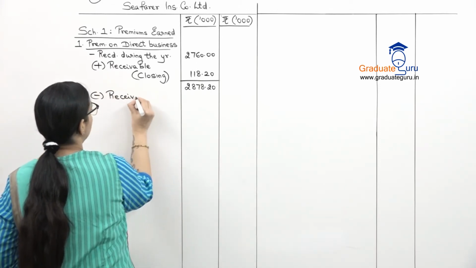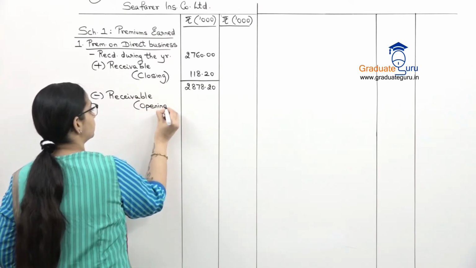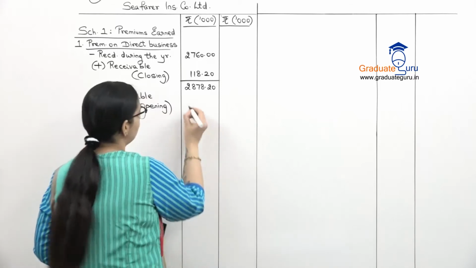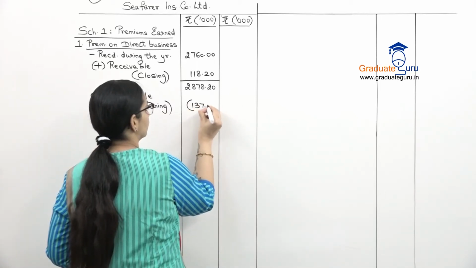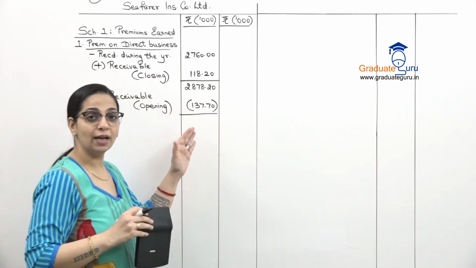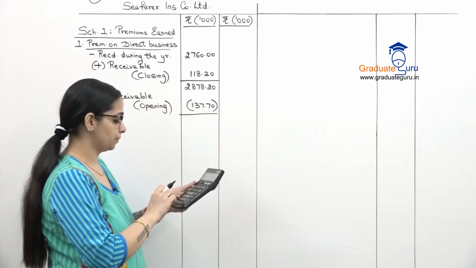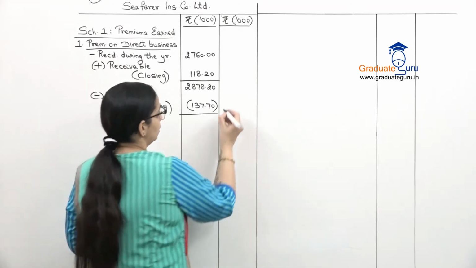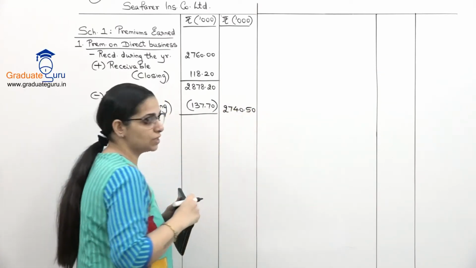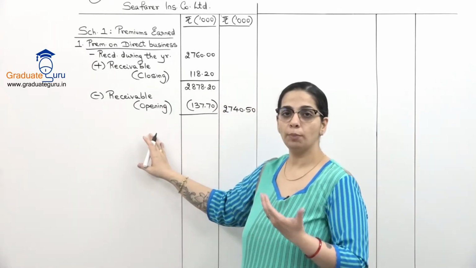So receivable opening. And what is the amount for receivable opening? It is 137.70. And when we do this calculation, that is when we will get our net premium on the direct business. So let us subtract that. So we get 2740.50.